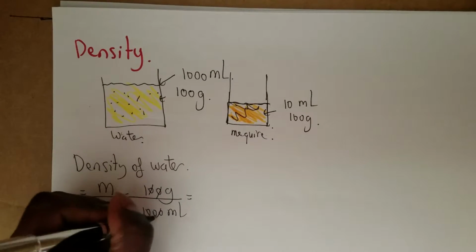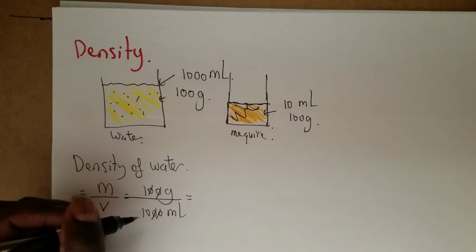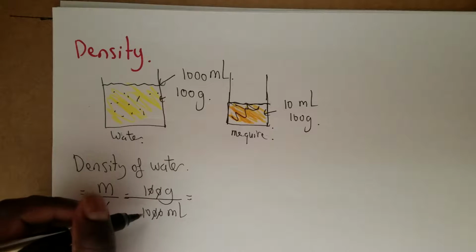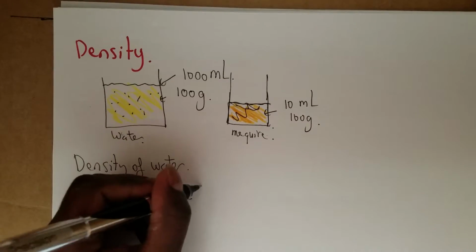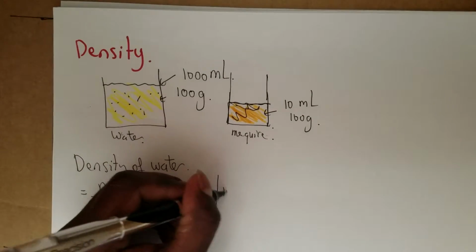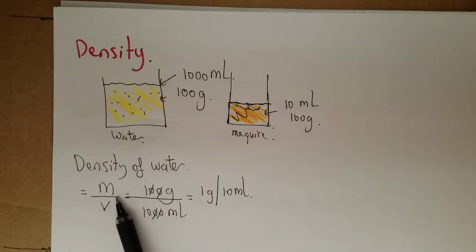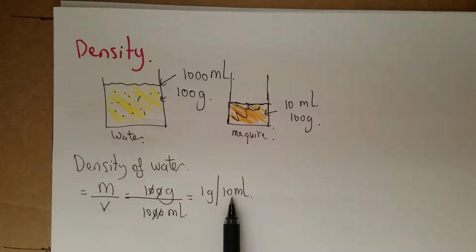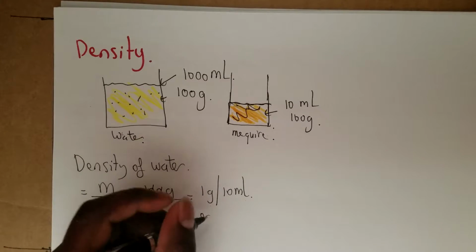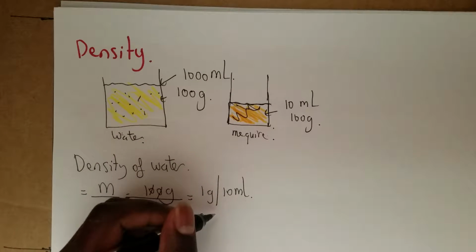So this and this would cancel, and you get 1 gram per 10 milliliters. So that's the volume of water. For every 10 milliliters, it weighs 1 gram. Or 0.01 grams per milliliter.